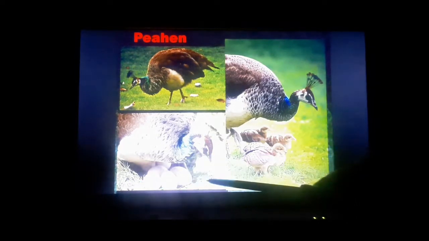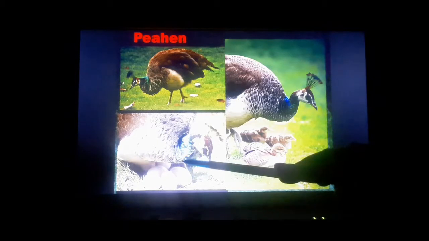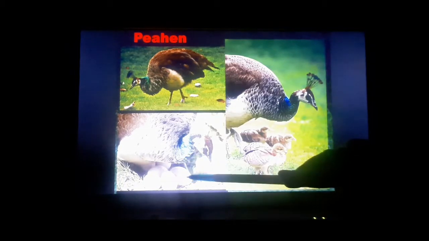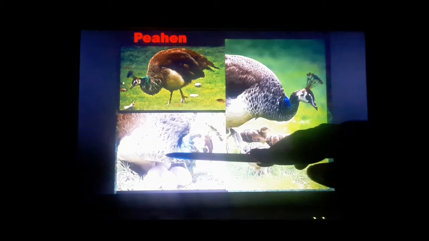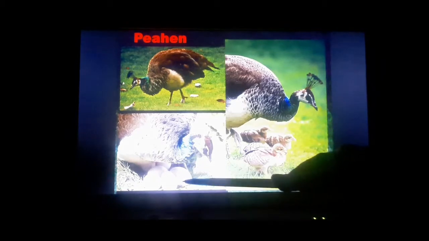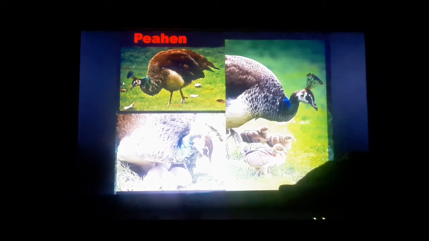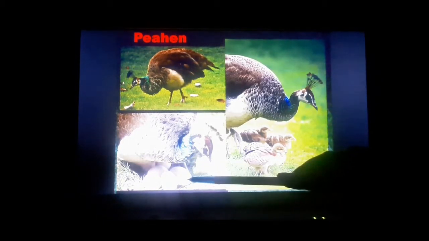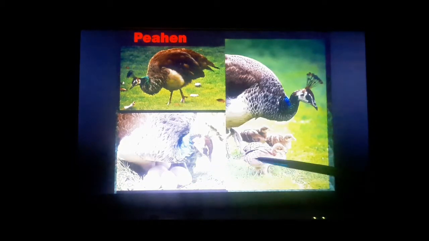See the nest of the peahen? Now see the peahen sitting on the eggs. That means she is warming the eggs, and it is called incubation. After incubation, it emerges into young ones. So this is a baby of the peahen. Okay, come on to the next.